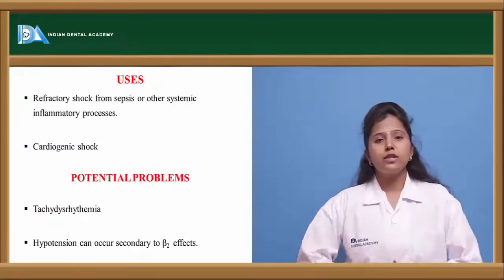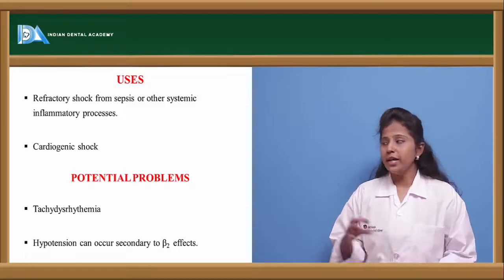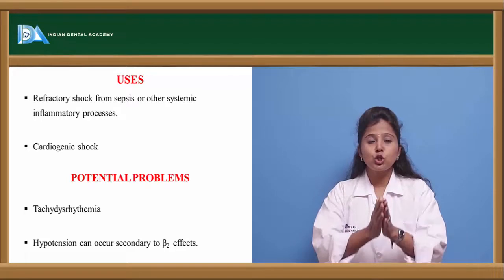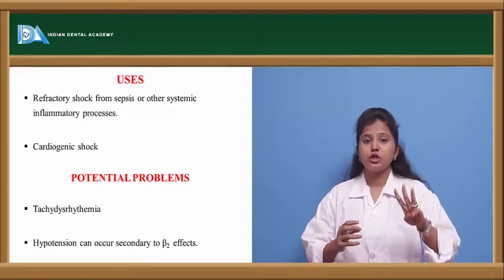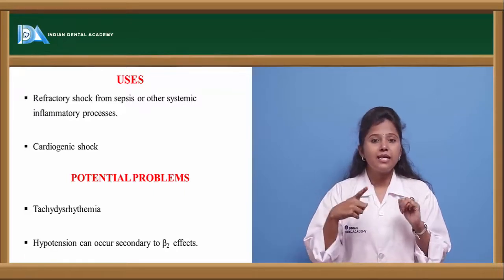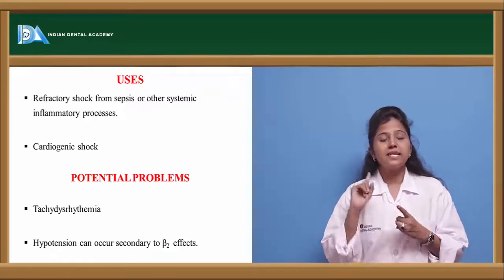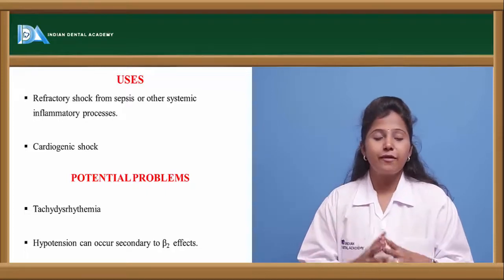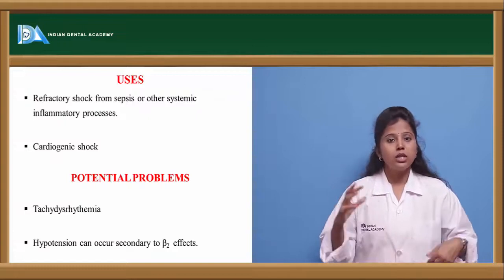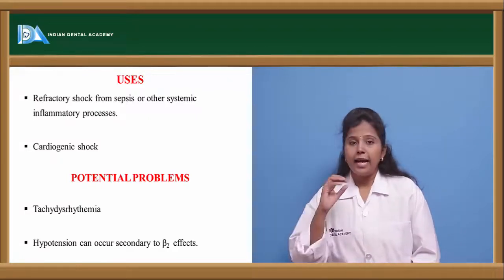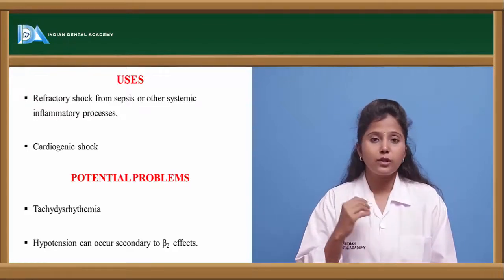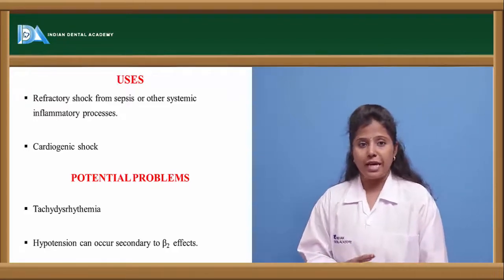What are the uses of dobutamine? Dobutamine is mainly used in septic shock. As I told you, there are 3 stages of septic shock: one is sepsis, the next is severe sepsis, and the last is septic shock. Sepsis is the initial stage of septic shock. In the initial stages of septic shock, dobutamine is recommended, and it is also given in inflammatory shock, which is the shock caused because of inflammatory reactions in the body.